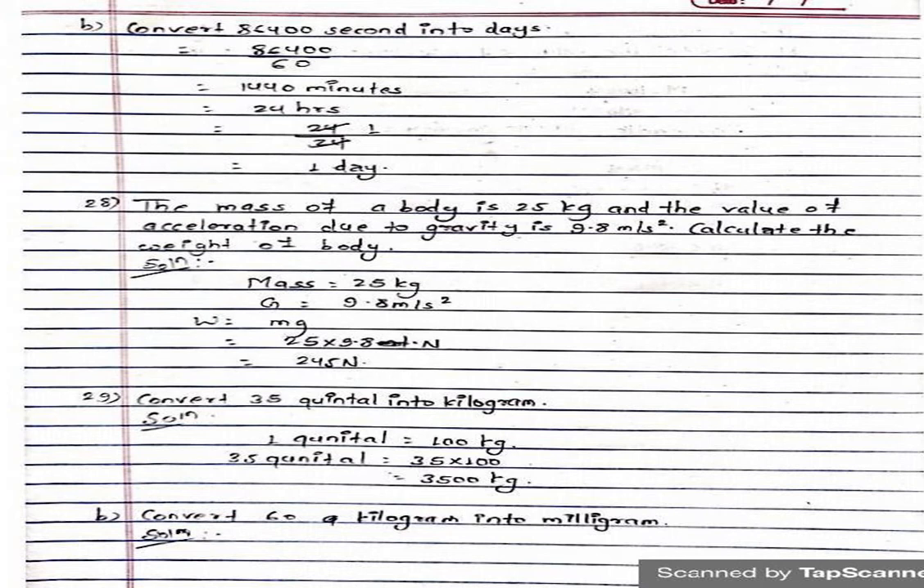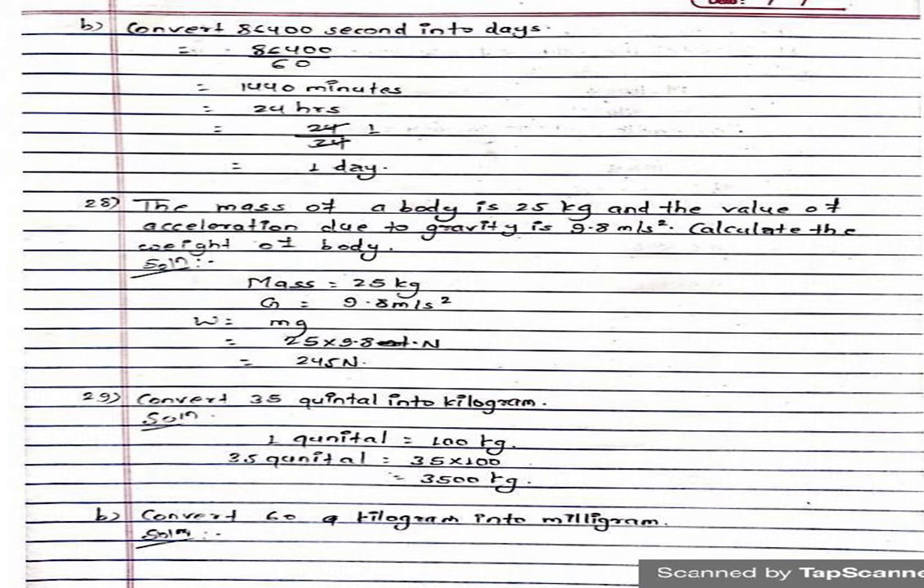Again another question is, convert 35 quintal into kilogram. Very simple question. 1 quintal is equal to 100 kg. So 35 quintal is equal to 35 into 100, that is 3500 kg.